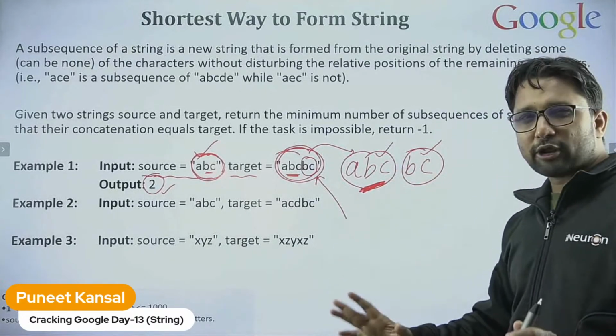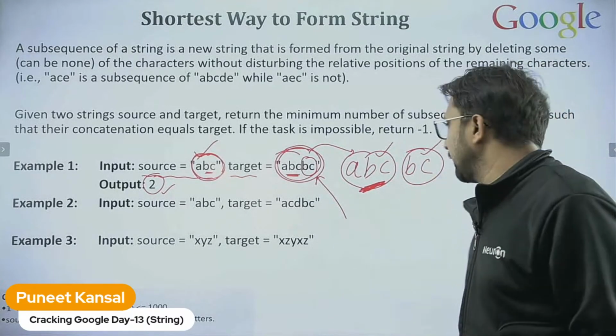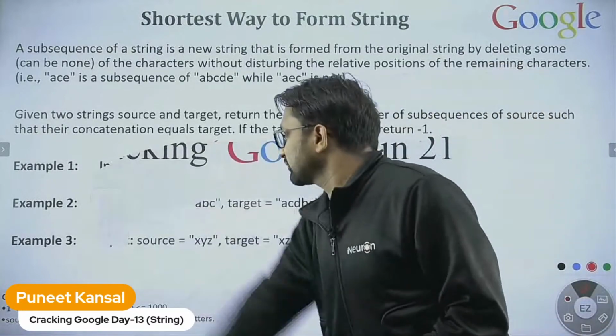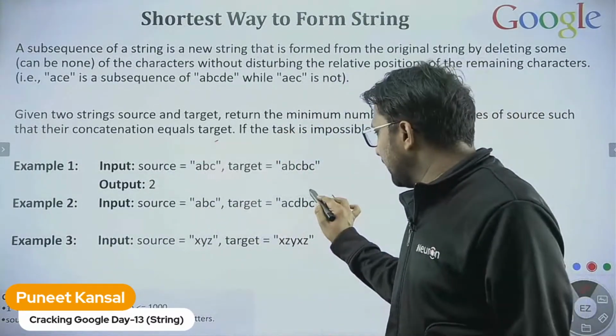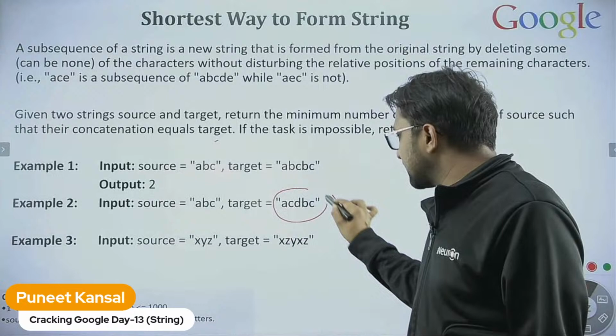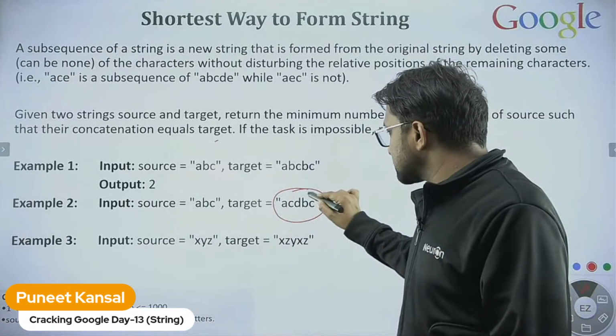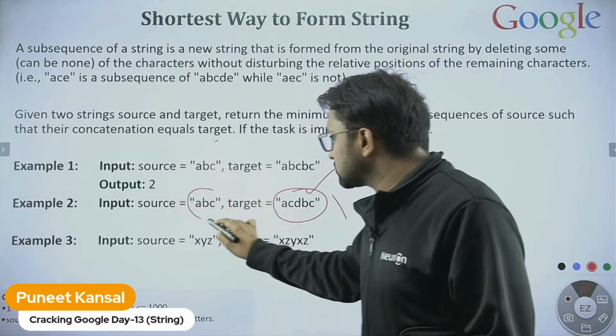Let me take one more example, and after that you need to try. Here I want to generate this string from the source string.